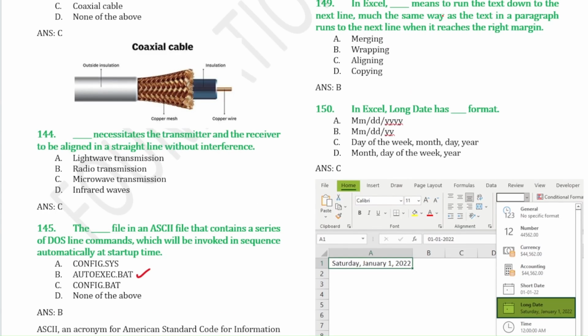Next, in Excel, dash means to turn the text down to the next line, much the same way as the text in a paragraph runs to the next line when it reaches the right margin. So that is wrapping. In Excel, long date has dash format. So this has the format for long date in Excel. This is the short date format in Excel, and this is the long date format in Excel.